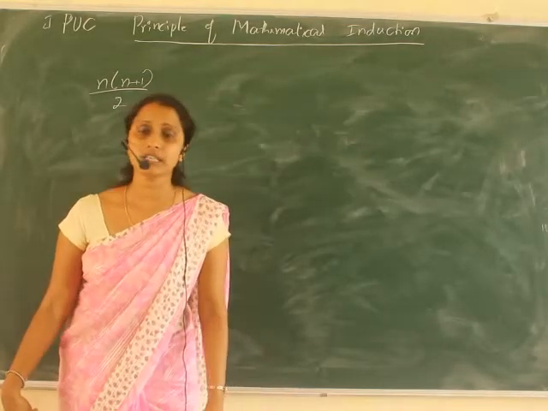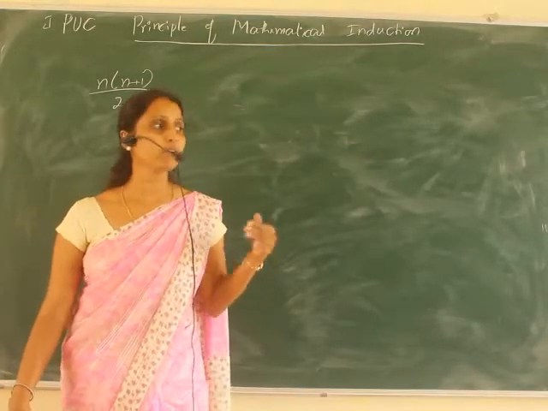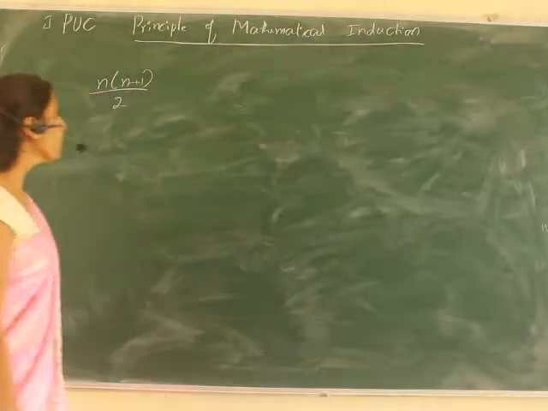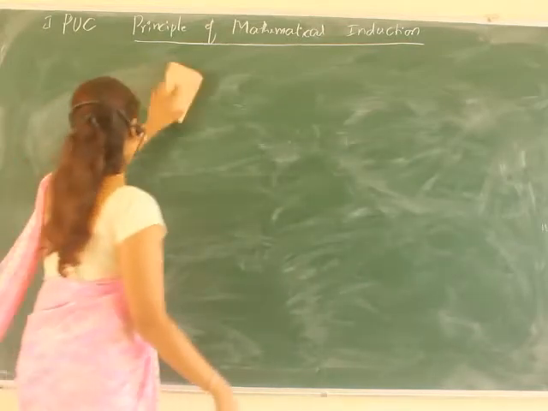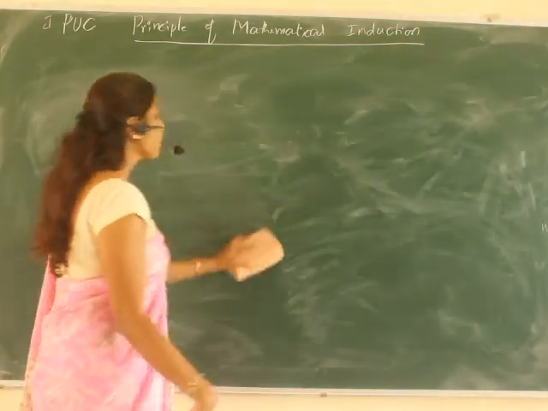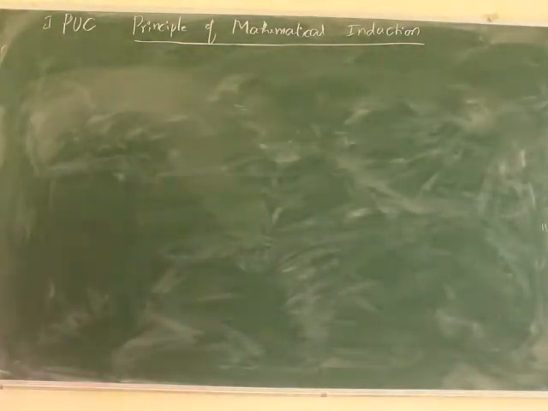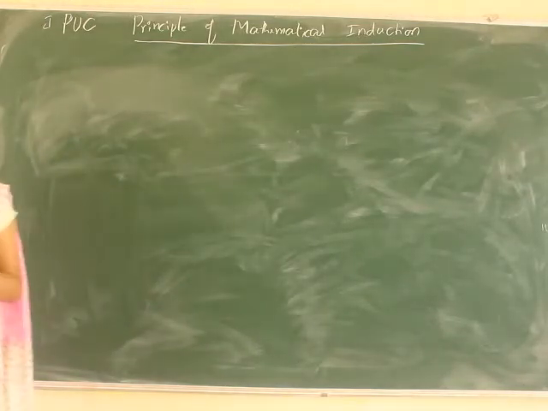So what is that statement? First we have to consider the given statement as P of n. This is used to prove some results when they are expressed in terms of n.